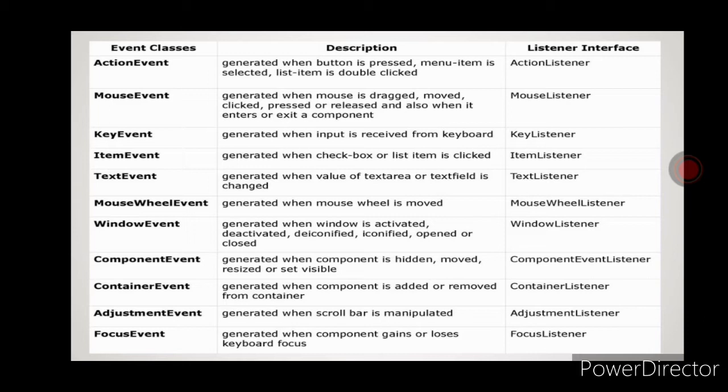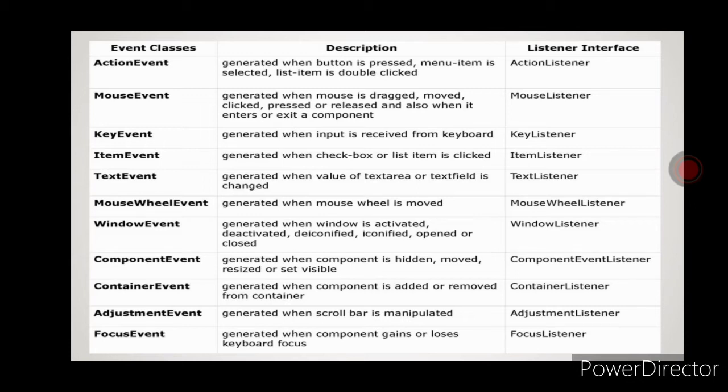Next is KeyEvent. It is generated when input is received from a keyboard. For example, we can type a text, and at that time a KeyEvent will be generated. When you enter a username and password in the specified boxes, those boxes we call text fields, entering text in that area generates the KeyEvent, and it should be registered with the KeyListener.